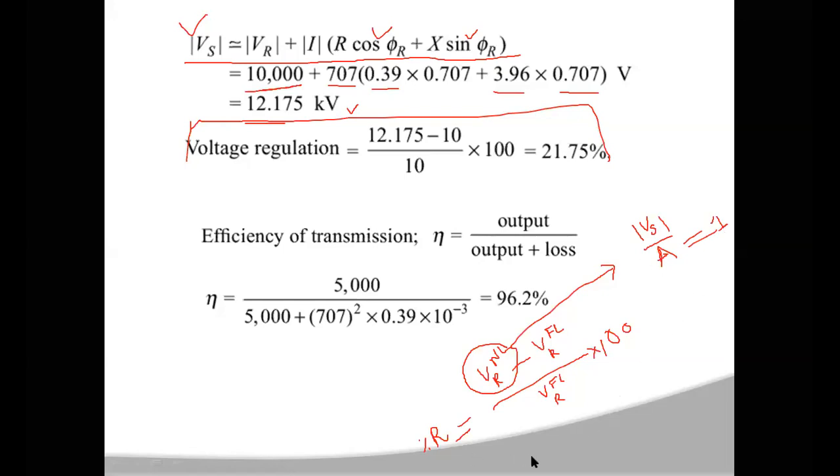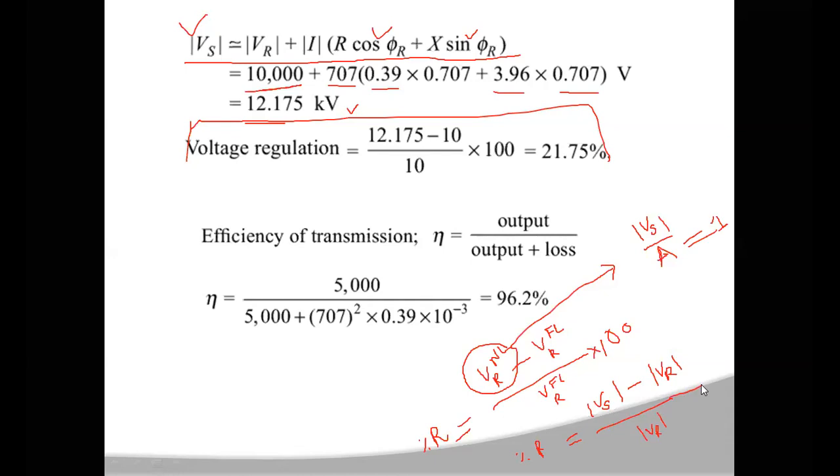So the percentage of voltage regulation is the magnitude of Vs minus the magnitude of VR, divided by the magnitude of VR. The full load condition is the given voltage of 10 kilovolts, which is the receiving end voltage.